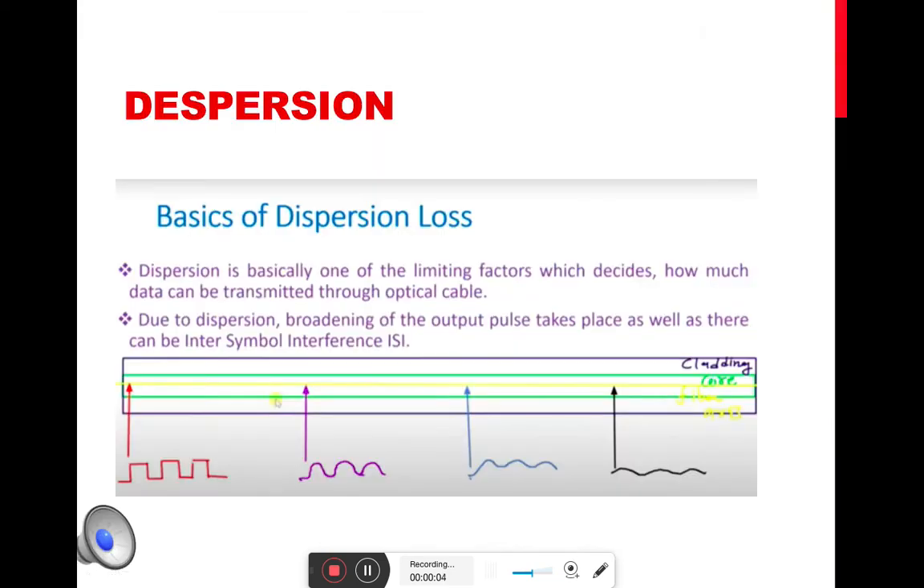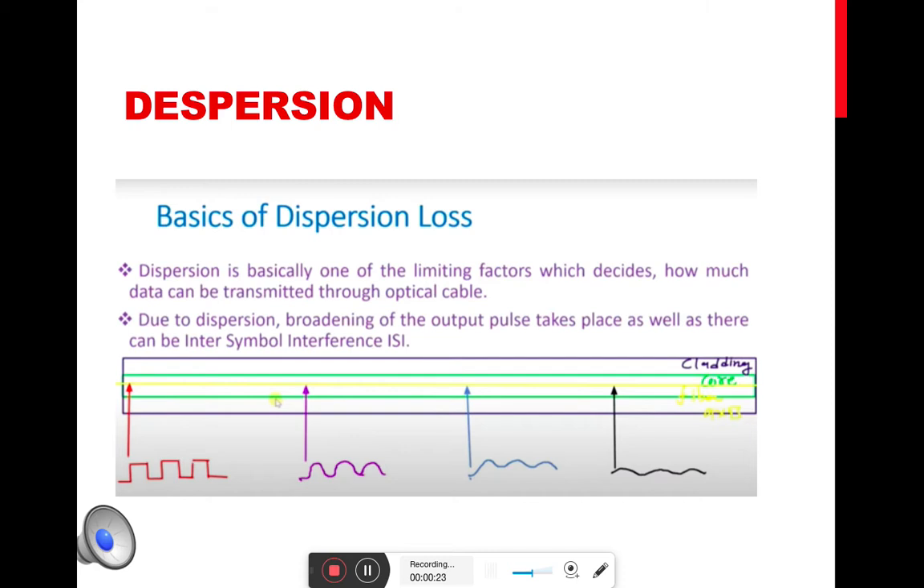Hello everyone. In this video lecture, we'll be learning about dispersion. So what is dispersion? Dispersion is one of the factors in attenuation. It is a type of loss. What exactly happens in dispersion? Because of dispersion, there can be broadening of our input signal at the output.